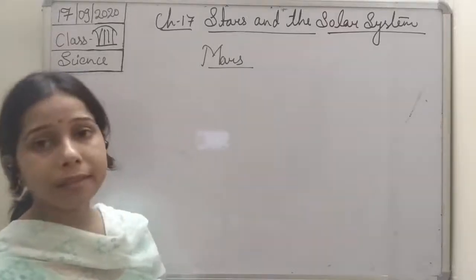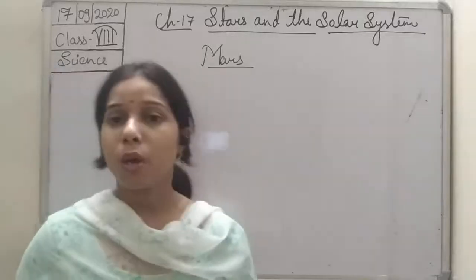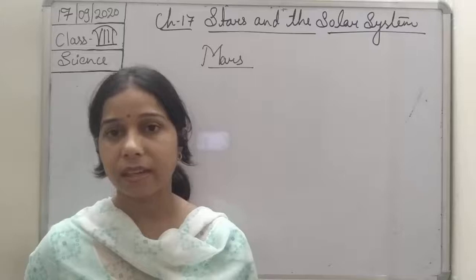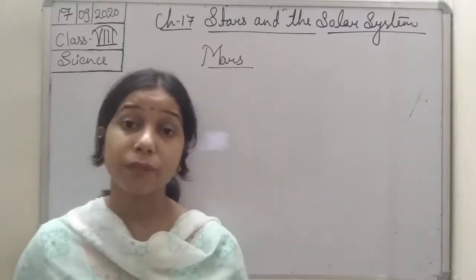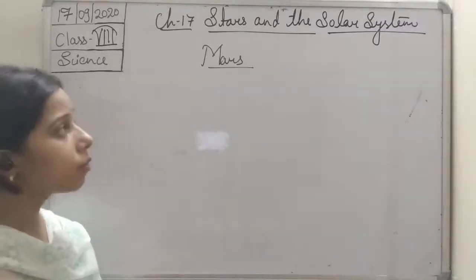Before we understand Mars, students, I want to tell you one more thing. Earth has a natural satellite, the Moon. Mars also has natural satellites, two of them. Let us discuss Mars first, students.